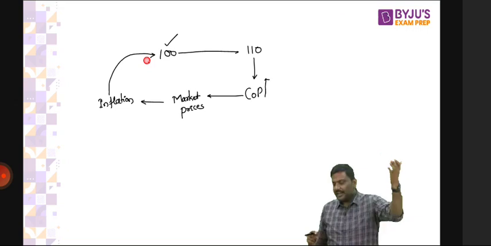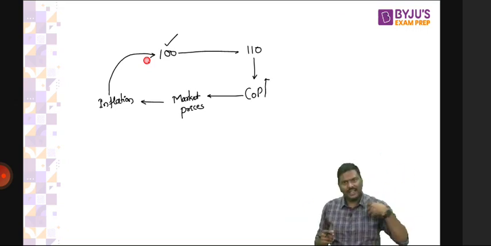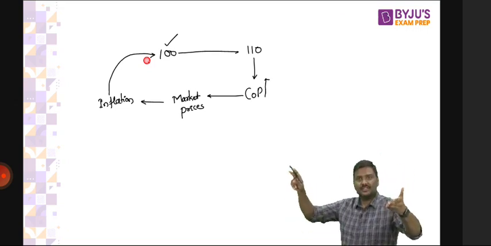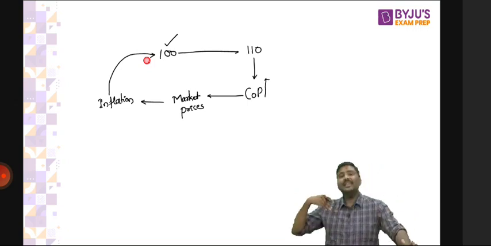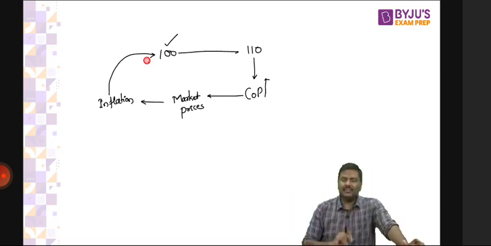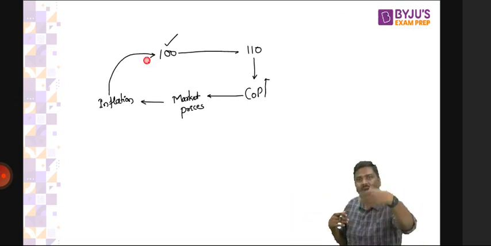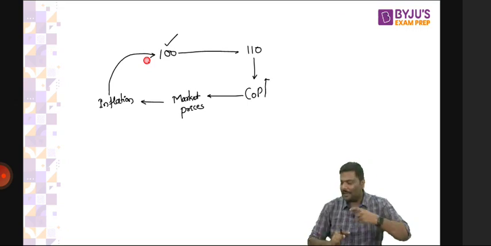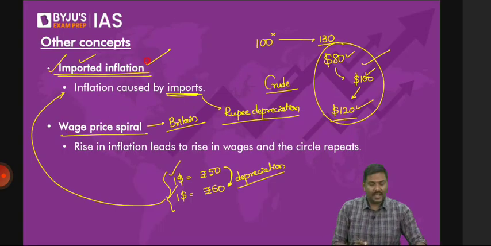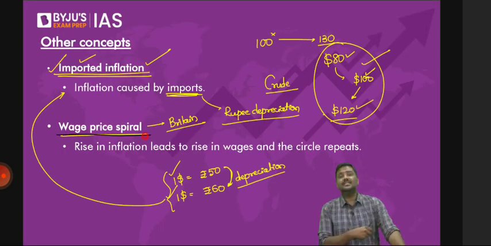Right? Inflation rate is high. I'll come to you, ask for a hike. You will give me a hike. But what you'll do? You will basically increase the prices of commodities. You don't have any option. And when you increase the prices of the commodities, that will lead to higher inflation. Now, again, worried about higher inflation, I'll come to you, ask for a hike. So there's a continuous loop that is going to happen now. This is basically referred to as wage price spiral.